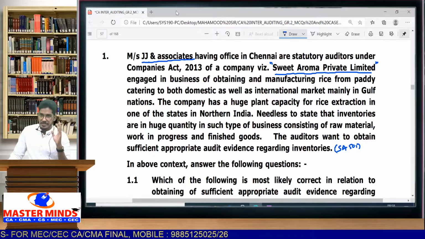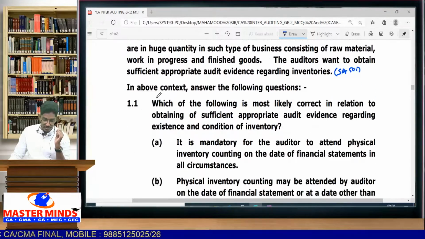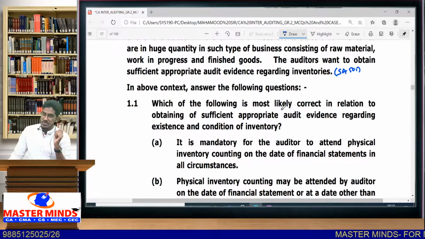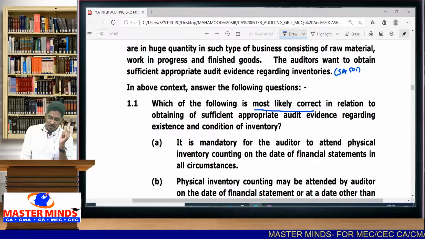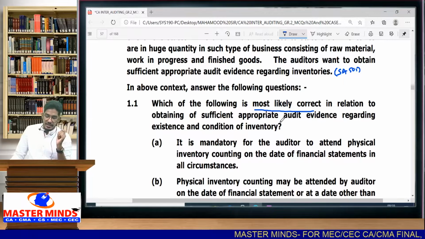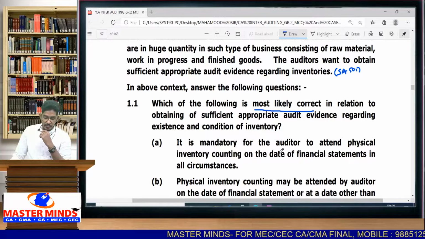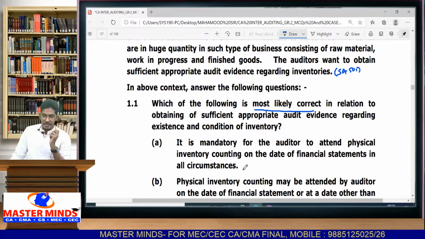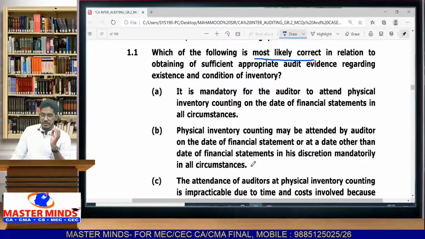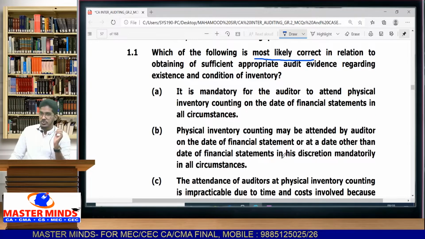From that standard, they are going to ask a few questions. Let us read, understand and try to find out the answers. In the above context, answer the following questions. Which of the following is most likely correct in relation to obtaining sufficient appropriate audit evidence regarding existence and condition of inventory? They have given 4 options. Out of the 4 options, which one is most likely correct? We have to choose that option.